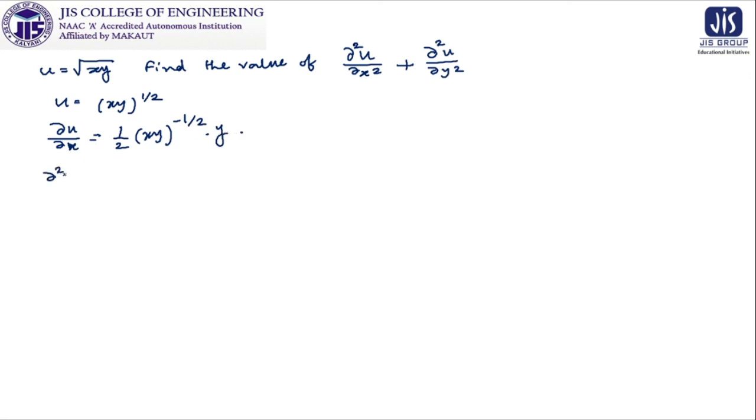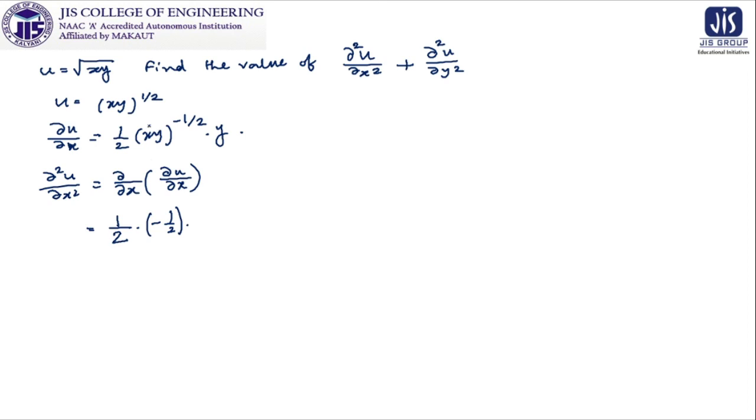So del 2u del x2 is nothing but del x of del u del x, that means we have to differentiate this thing with respect to x partially. This half will be as it was, and this minus half will be coming. Please check, it is y to the power minus half and it is y to the power 1. So ultimately what you get,